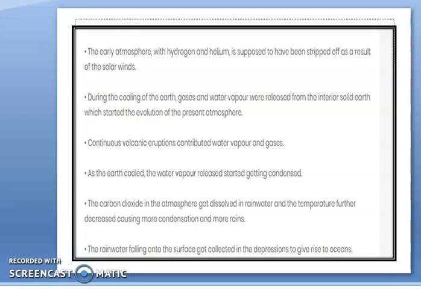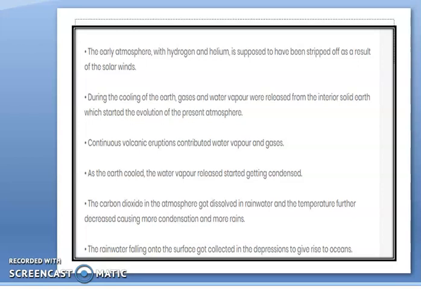And what are those gases? Mostly carbon dioxide, nitrogen, methane, some amount of oxygen, as well as water vapor. They also said that continuous volcanic eruption occurred at that time. Due to this continuous volcanic eruption, different gases as well as water vapor were also contributed.